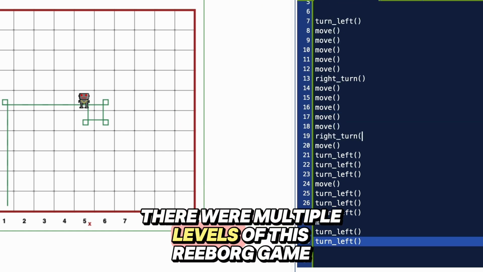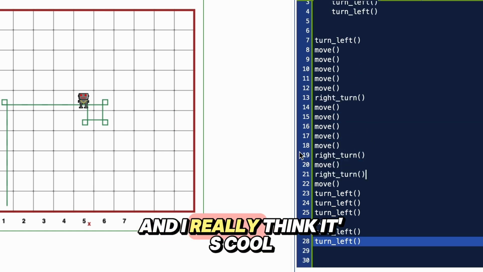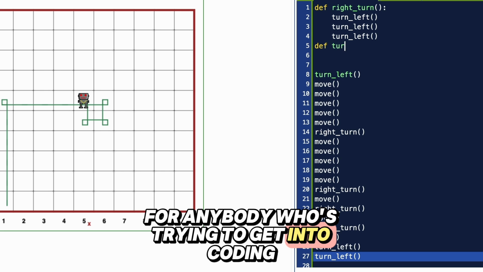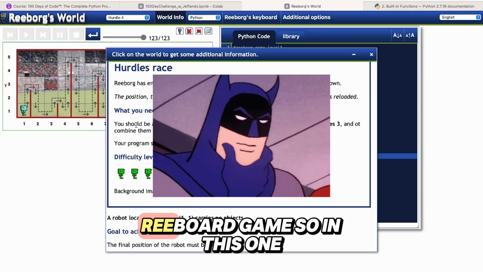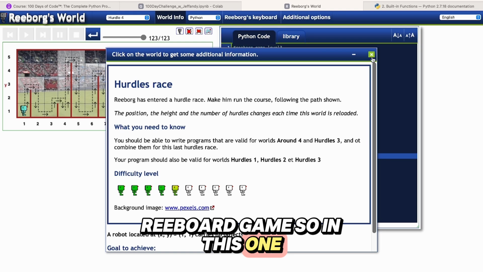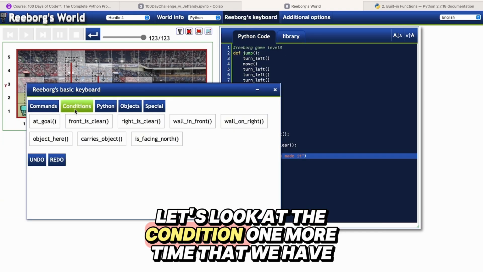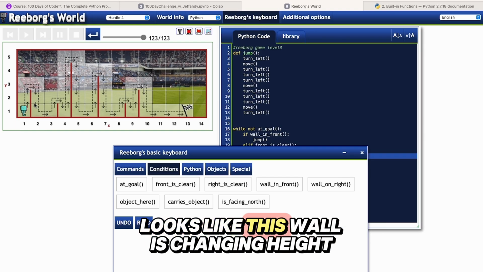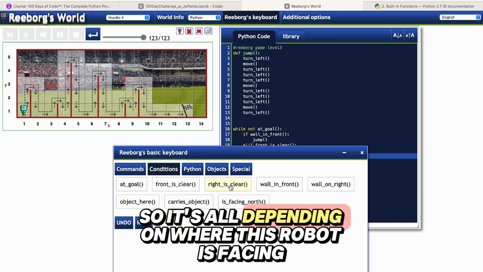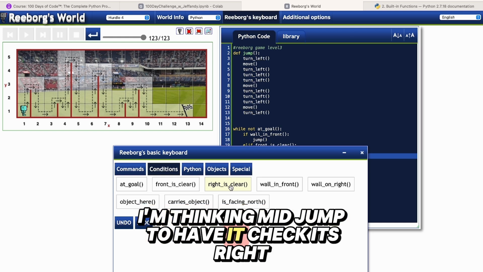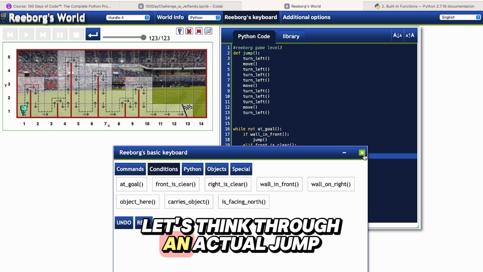There were multiple levels of this Reborg game, and I really think it's cool for anybody who's trying to get into coding to play this. So I'll show another level here. Interesting. So in this one, let's look at the conditions one more time that we have. Looks like this wall is changing height. So we had the front is clear that I used last time. Right is clear. So it's all depending on where this robot is facing. I'm thinking mid-jump to have it check its right. Let's think through an actual jump.